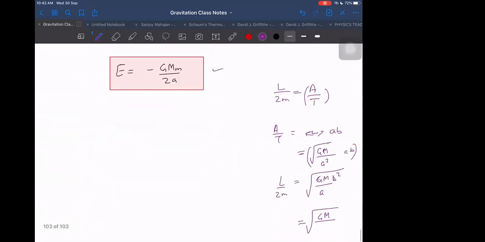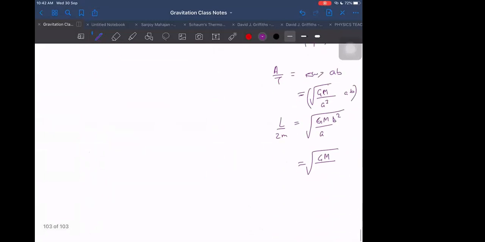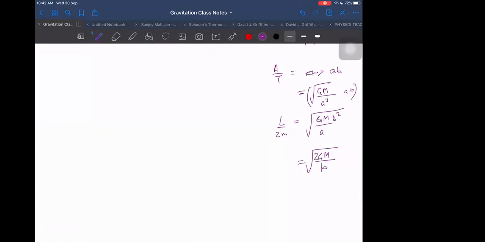That was 2 by P. B square by A was 2 by P. Yes, sir, 2 by P it is. So that is it. We are writing in this term, and we can write in many ways.